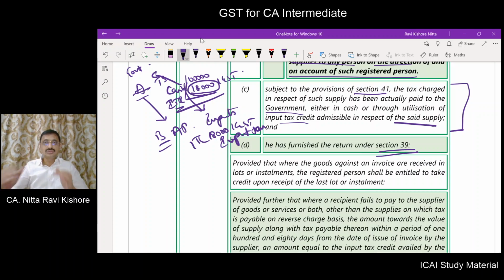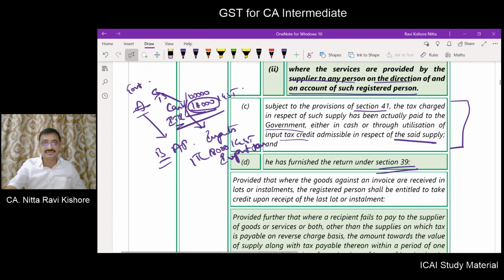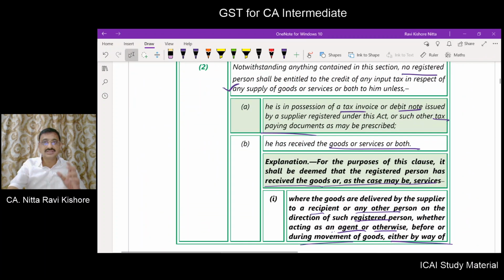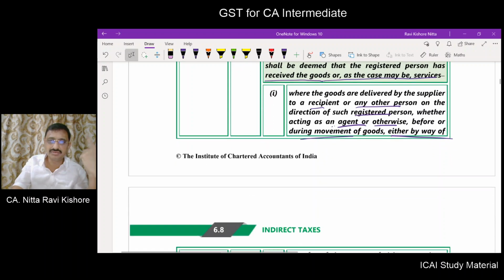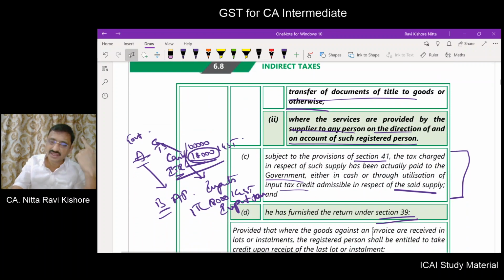So friends, we will go through the conditions once again. Point number 1 is this fellow should have the tax invoice or any other document. He should have received the goods or services or both. Of course, sometimes some receipts are deemed to be received, that we will understand in our analysis part.